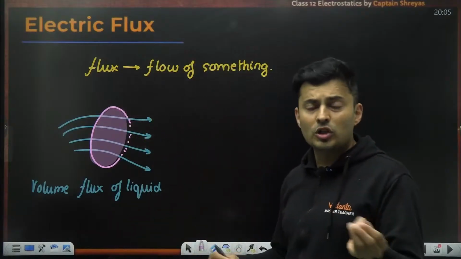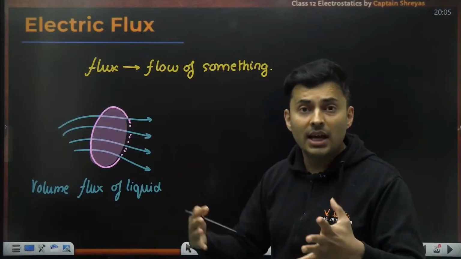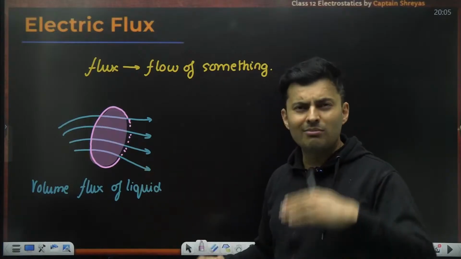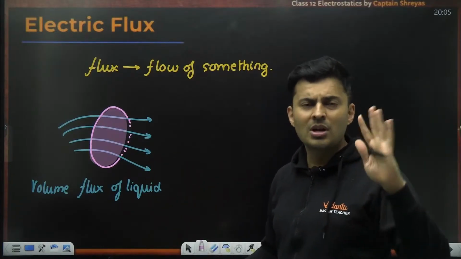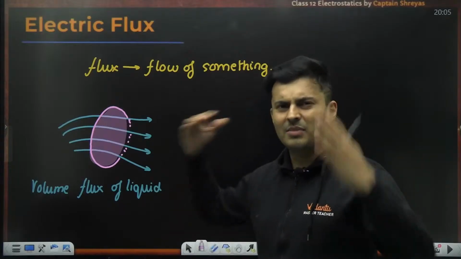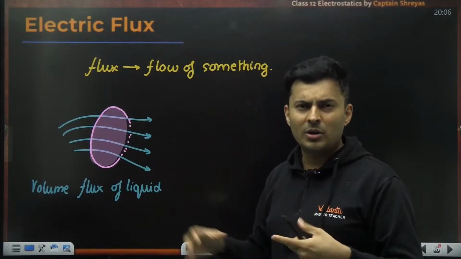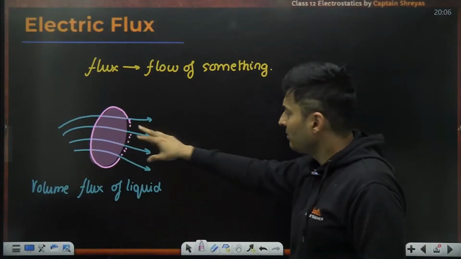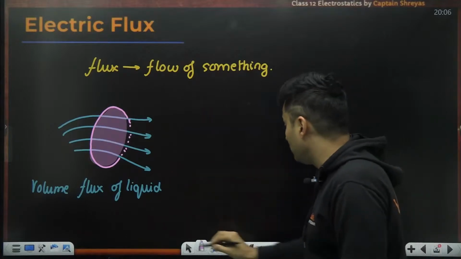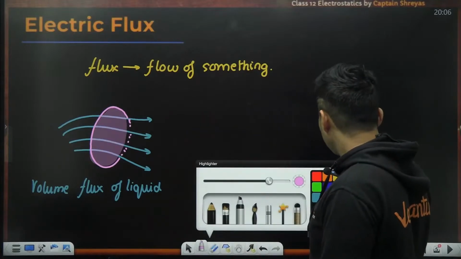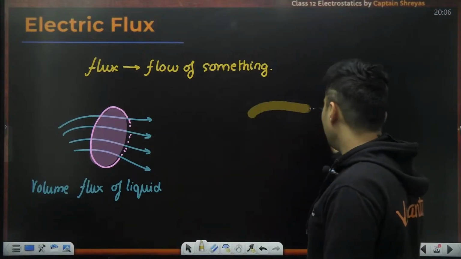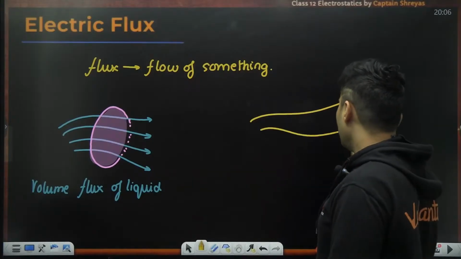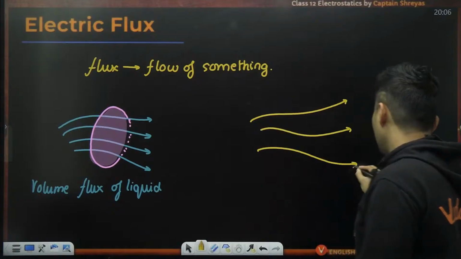Electric field lines also look very similar to the streamlines of a liquid flowing or a fluid flowing. The flowing of fluid, that's a 11th standard topic. In case you do not know or have forgotten, it's okay. But you can just imagine some liquid flowing through a pipe or a canal or something, a river or whatever. So, if a liquid is flowing with some streamlines, similarly, I can show our electric field, or any kind of field, flowing like this in our space.